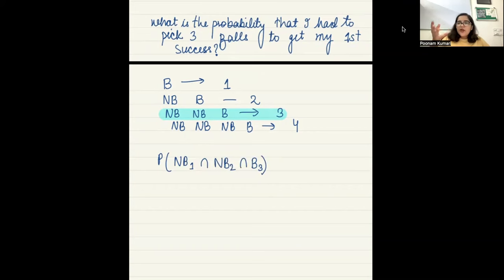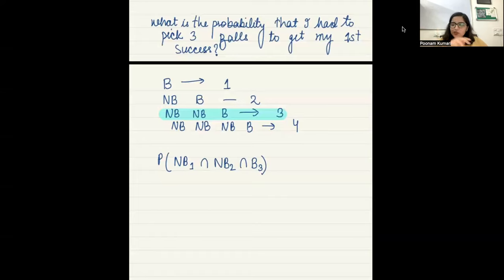Yes ma'am. And what you are doing, you have a basket, you are picking a ball, looking at the color and then bringing it back. So when you pick the second time, is that going to be dependent on what happened the first time? If you are just looking at the color and then bringing it back, it's not like keeping it on the side. So all these different draws, are they independent? Yes ma'am. You're looking at the color, putting it back in the box, looking at the color, putting it back in the box. So they are independent?